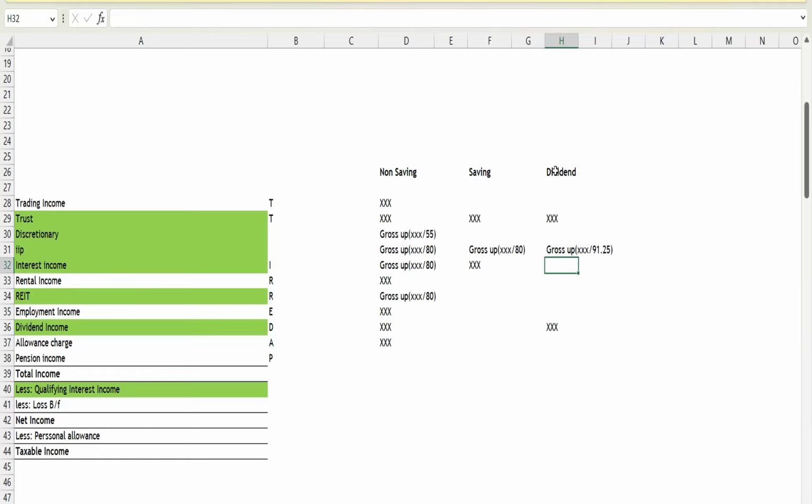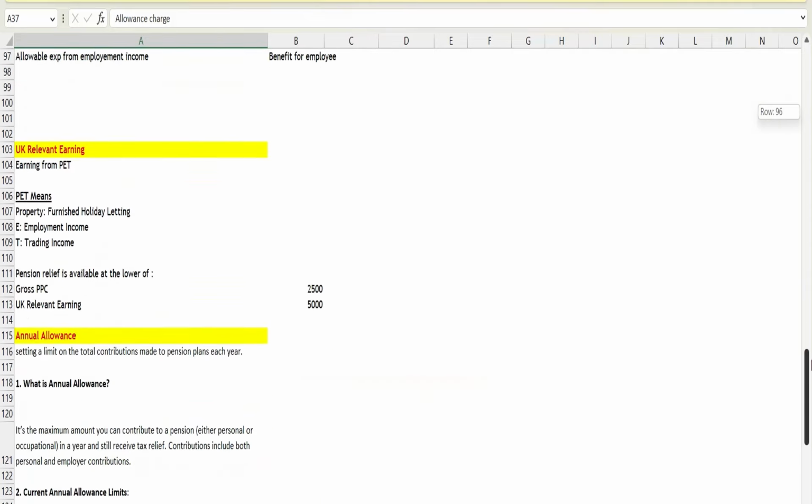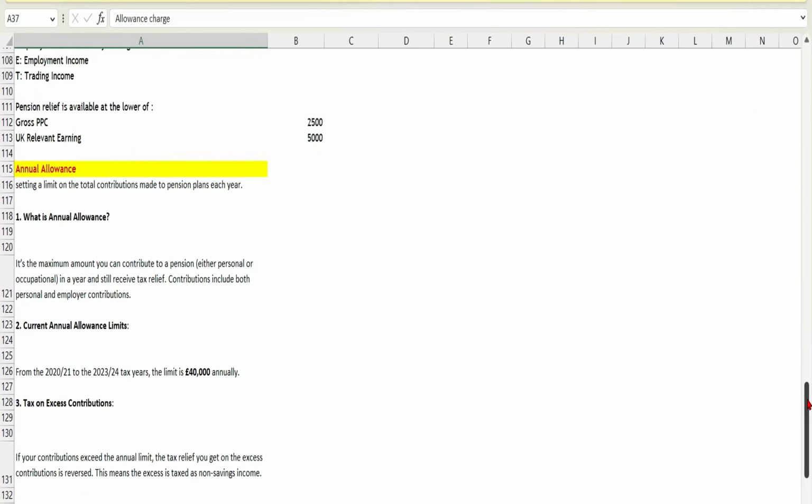And in case of pension, the additional tax that you pay on the excess of the amount above the limit will come under the head non-saving. You can see here allowance charge. Okay, so that's what tired app. Don't forget the name tired app. Okay. Coming to our point, I hope this is clear till now.